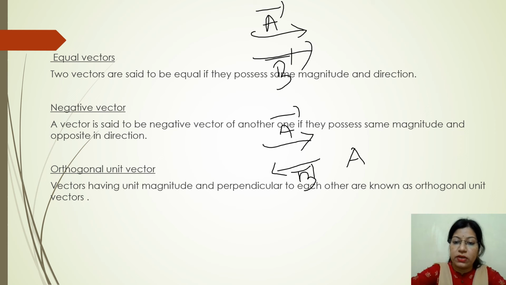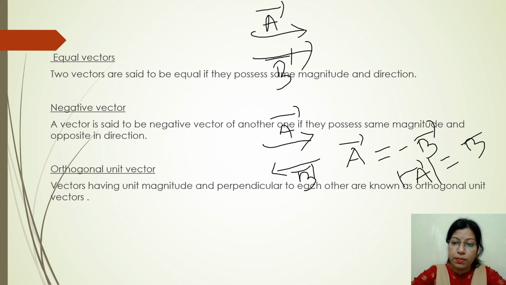That means A vector equals minus B vector. Why is there a negative sign? Because they are opposite in direction, but the magnitude must be the same. Magnitude of A equals magnitude of B, but the negative sign is due to them being opposite in direction.